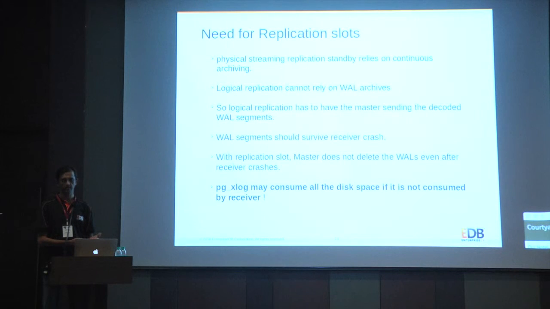In that case, the standby can use the continuous archiving option. It has all the archives and it can just catch up with the transaction logs. But in logical replication, we can't rely on the archive files, because they have all binary data. So it has to use streaming replication.